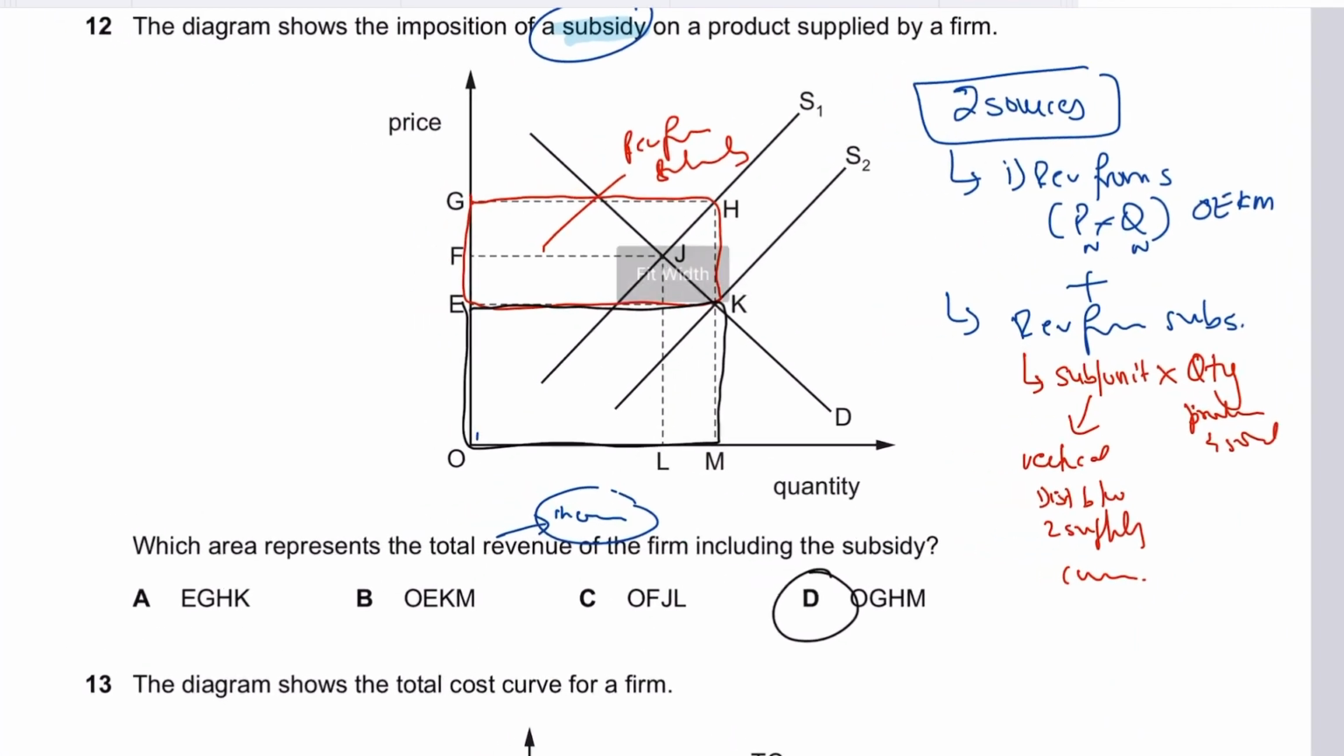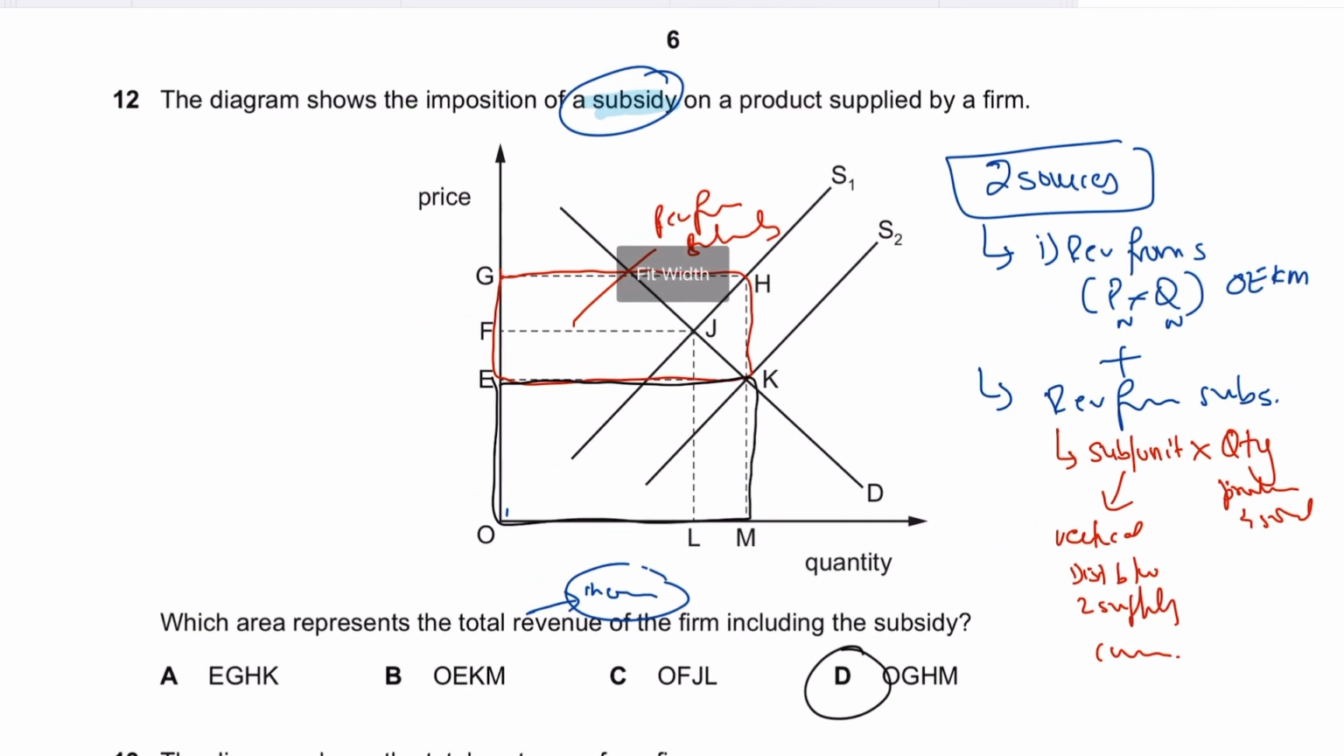Okay, remember that. These kind of questions do come in the exam. You need to know the vertical distance between the two supply curves is the subsidy. Multiply by the number of new units that are being sold, and it will give you the actual value of the subsidy given by the government to the firm, plus the revenue already earned from selling the product. So 12 is D for David. OGHM should be the answer.